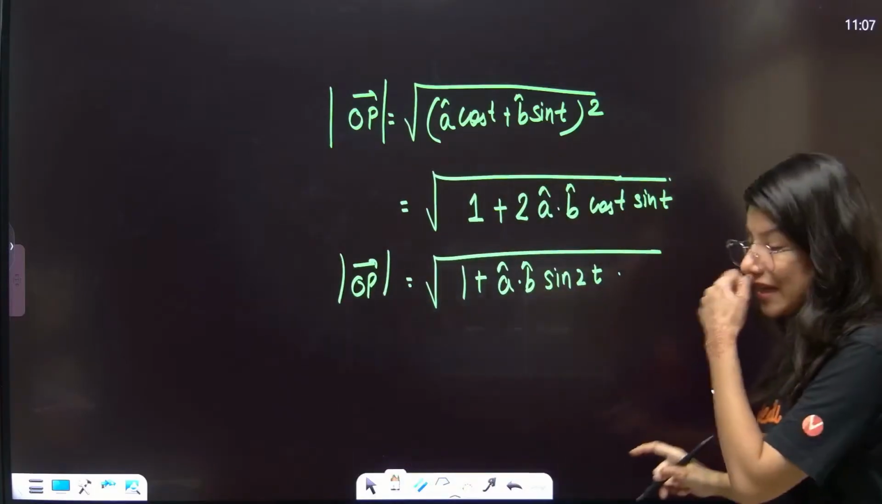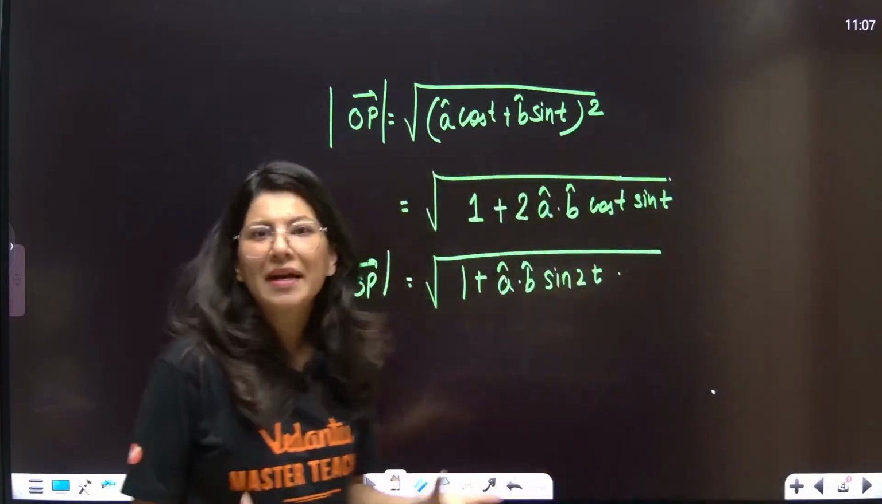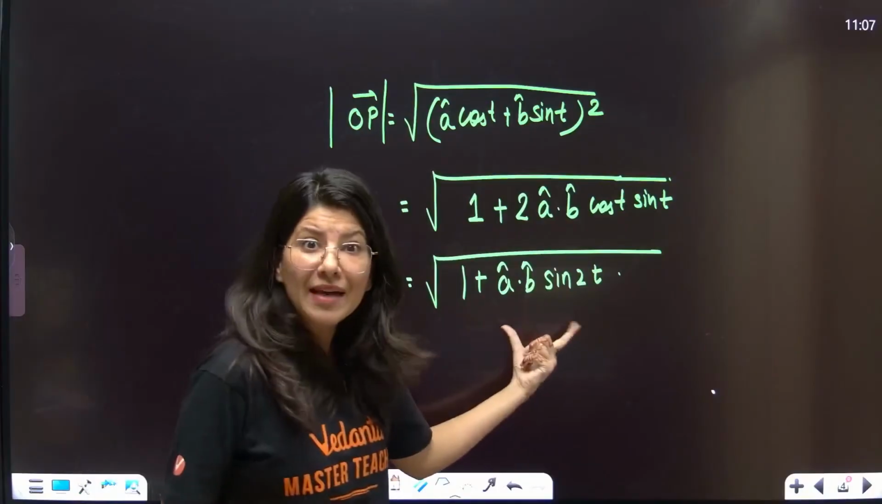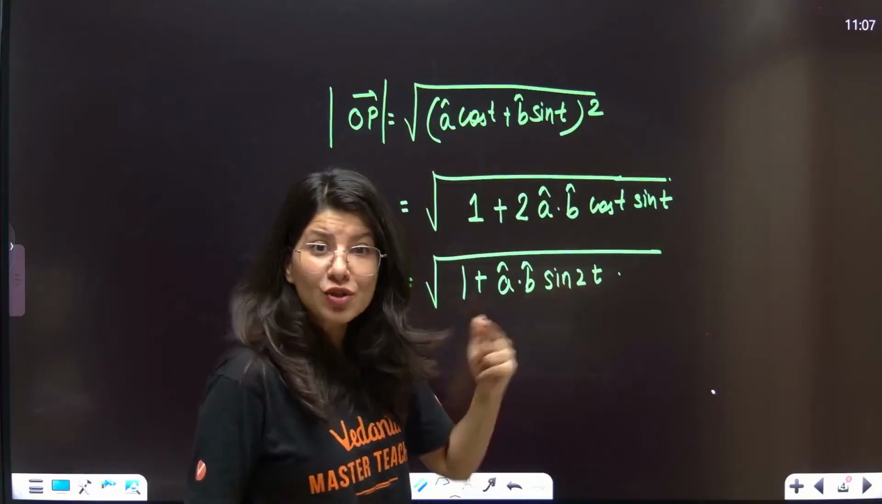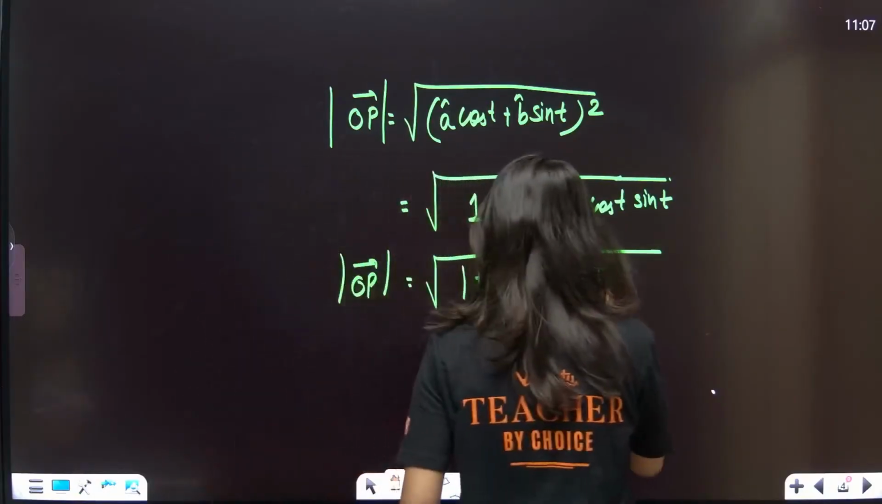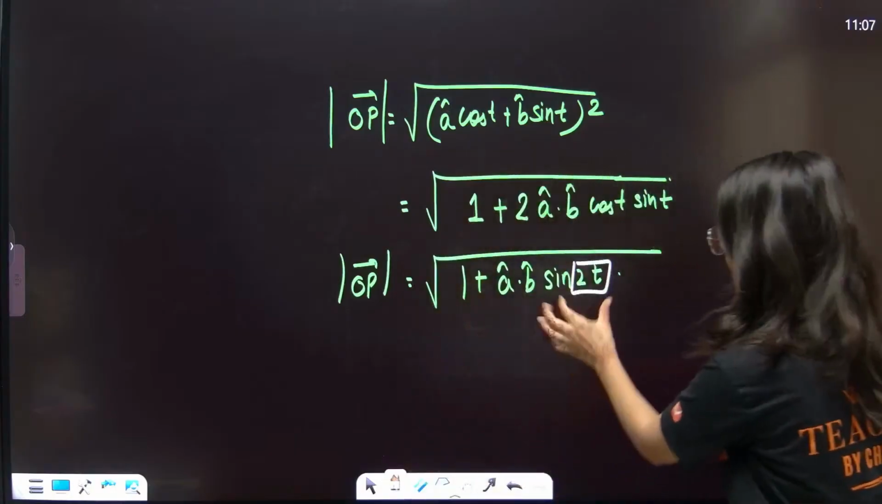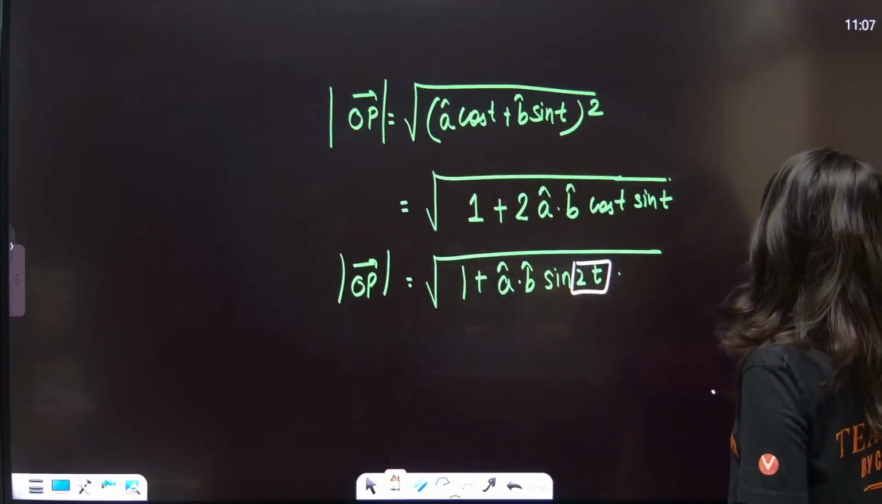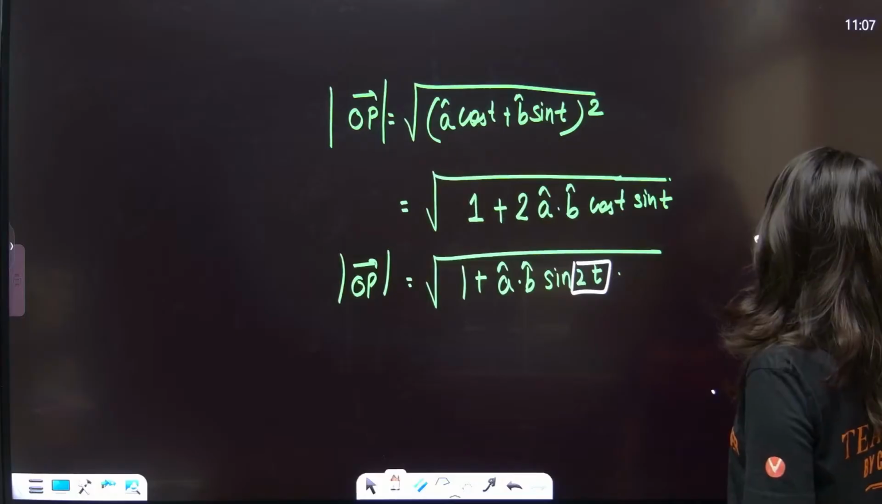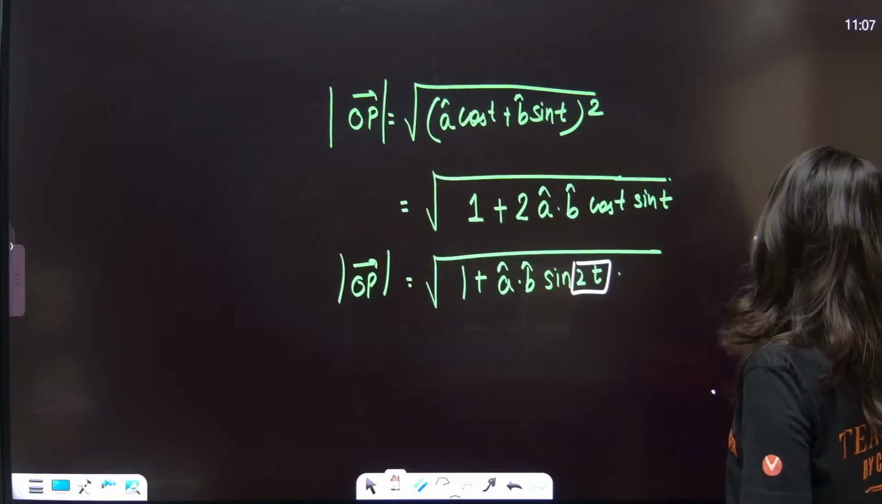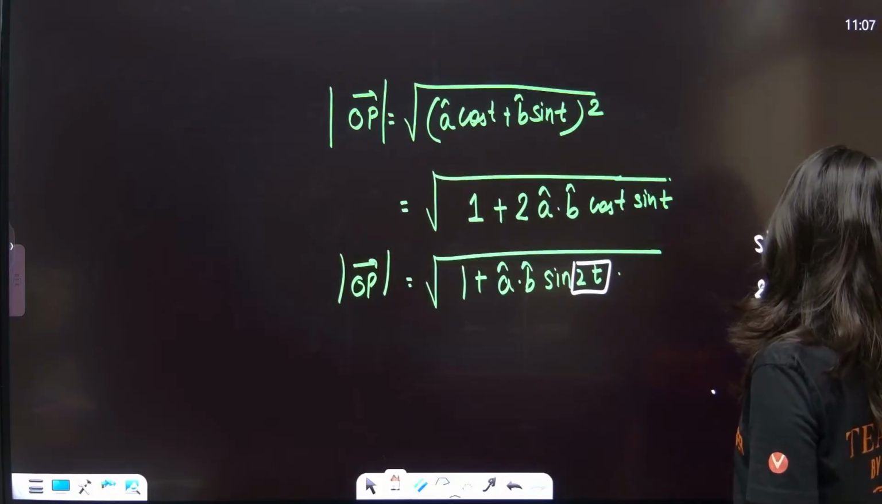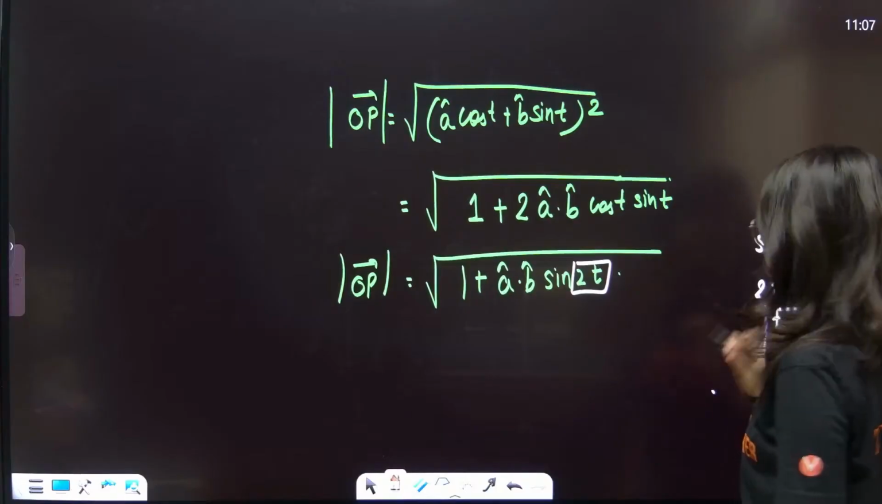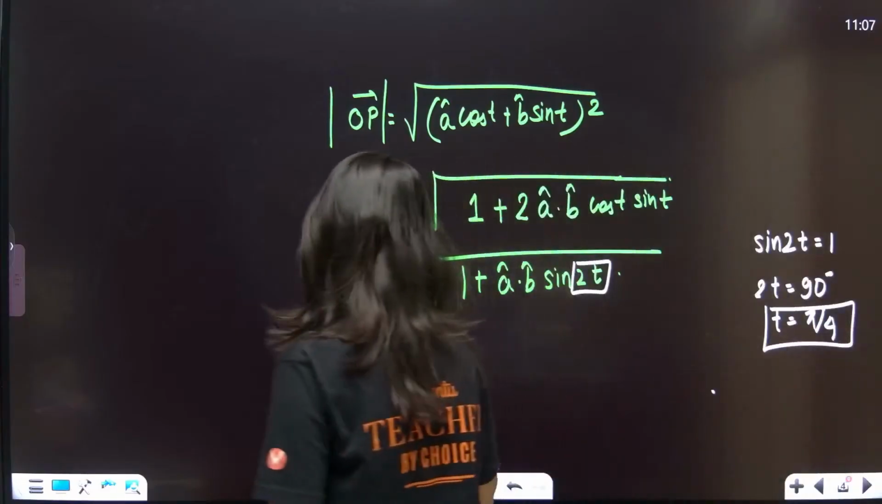Alright, now tell me, the OP magnitude should be maximum. For this to be maximum, your 2t should be 90 degrees. You want this to be maximum, so sin 2t should be equal to 1. That means 2t should be equal to 90 degrees. t is nothing but pi by 4, or 45 degrees.